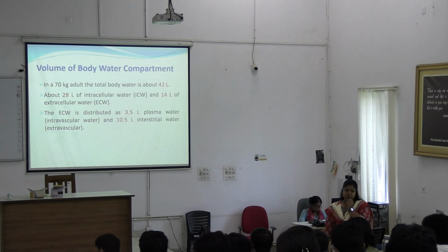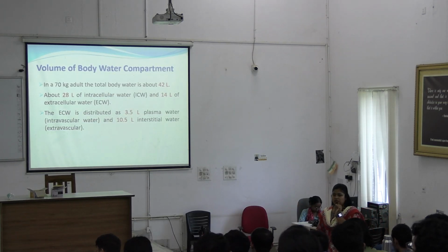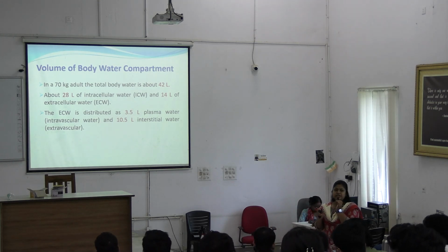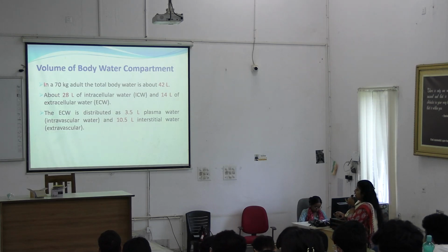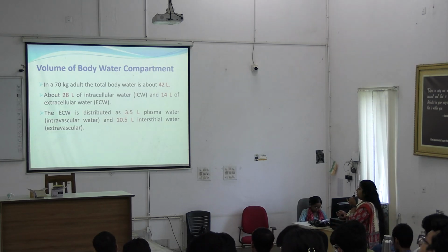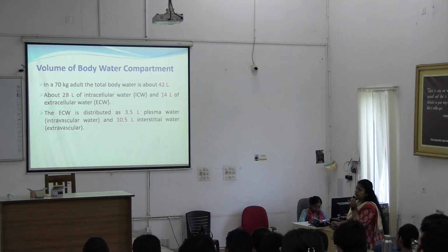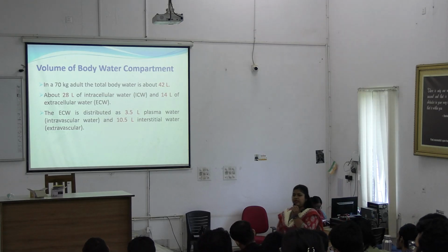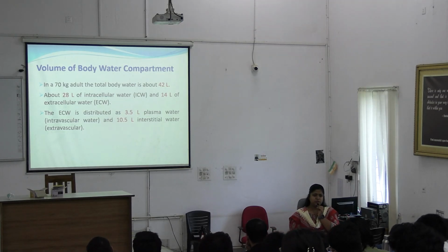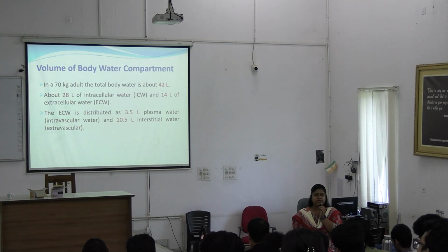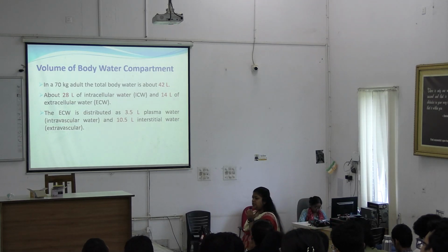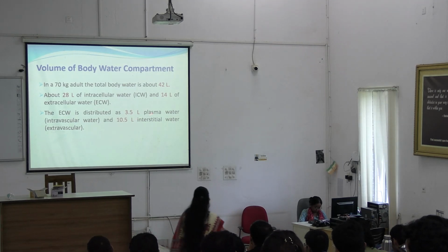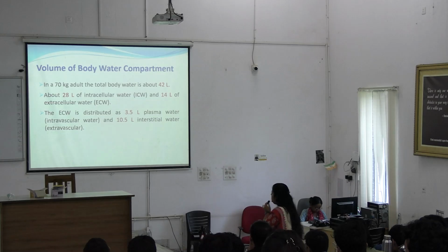How the volume is distributed. So we learned about the compartments. Now we have to know the distribution of each compartment. So in an adult of 70 kg, total body water will be about 42 liters, 60 to 70%. If I take the minimum cutoff, that is 42 liters. Okay, 60% of the total body weight is water. So in a 70 kg person, 42 liters of water will be there. Right? Now how much will be intracellular and how much will be extracellular?